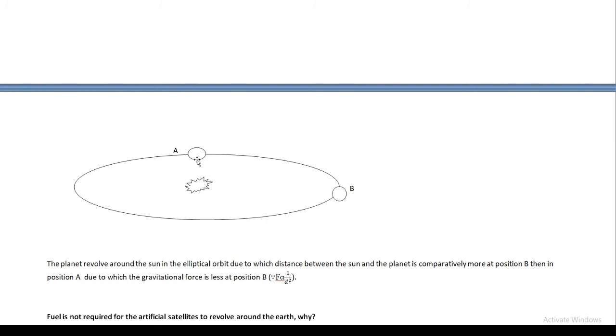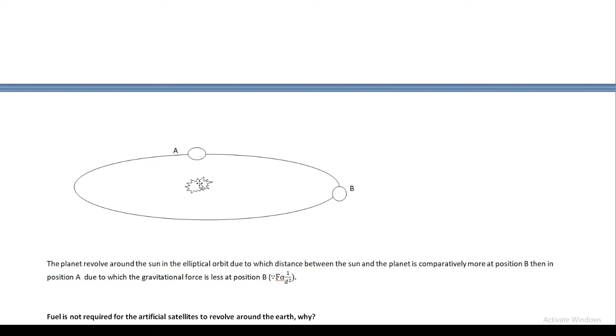But when the planet is located in this part A, then the distance between the sun and the planet is comparatively less. And whenever distance is more, then the gravitational force of attraction is comparatively less, because the gravitational force of attraction is inversely proportional to the square of the distance between their centers. Is it or not? So in this part B, the gravitational force of attraction is comparatively less,